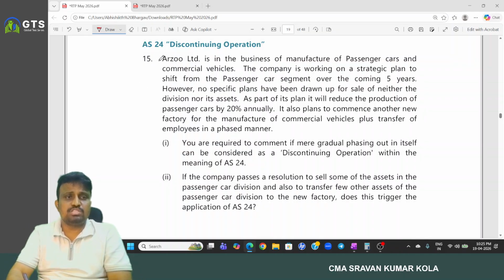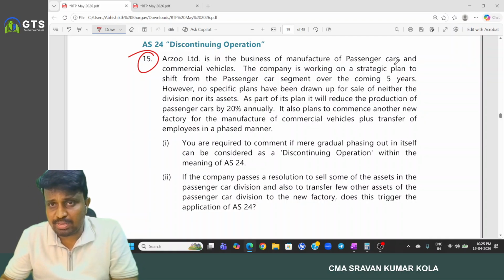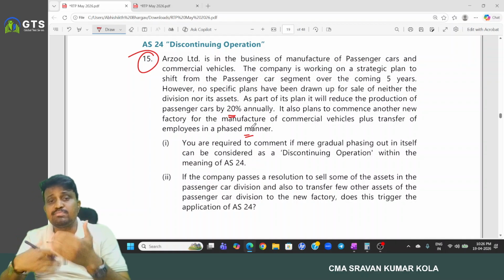Next, AS24 Discontinuing Operation. Arjo Limited is in the business of manufacture of passenger cars and commercial vehicles. The company is working on a strategic plan to shift away from the passenger car segment over the coming 5 years. However, no specific plans have been drawn up for sale of either the division or its assets. As part of its plans, it will reduce the production of passenger cars by 20% annually. It also plans to commence a new factory for the manufacture of commercial vehicles, plus transfer employees in a phased manner. Here also they are shifting phase by phase.